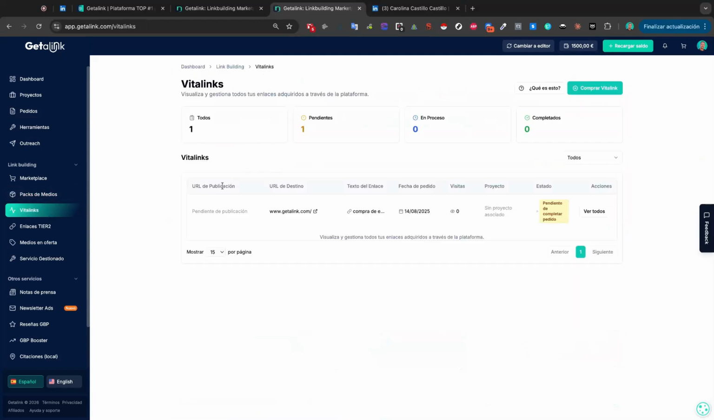Regarding Vitalinks, it's basically about sending traffic to your posts that have been published on blogs or in newspapers, and that traffic clicks on the link. Right, this is super powerful. It works really well, okay?